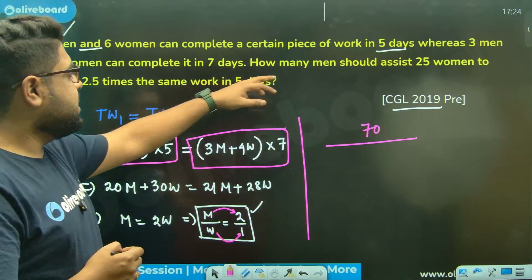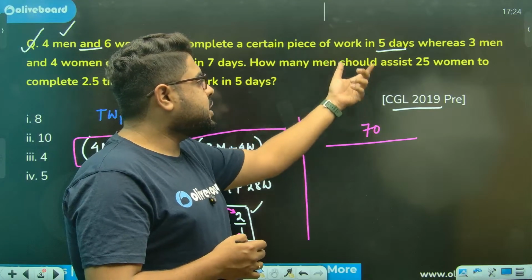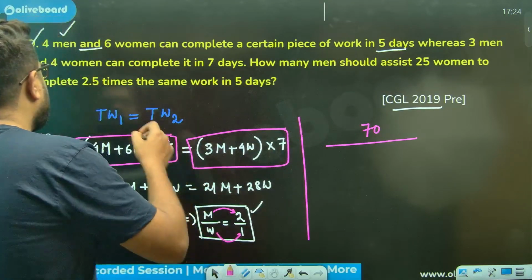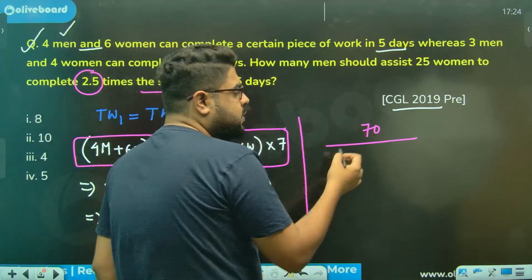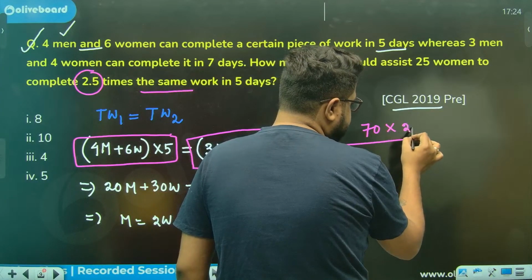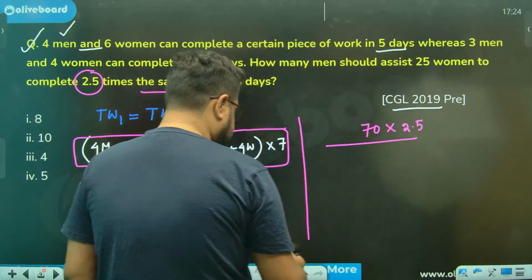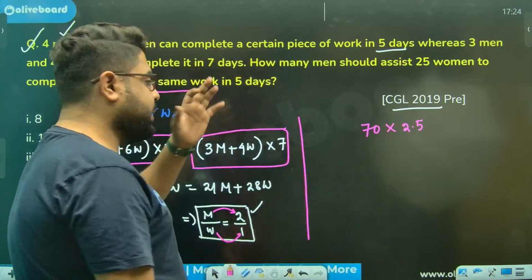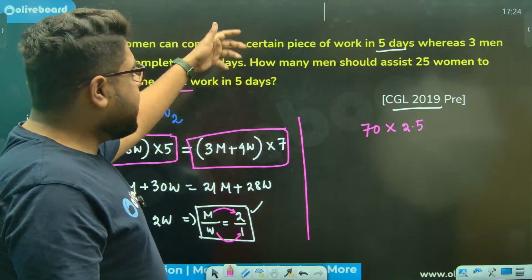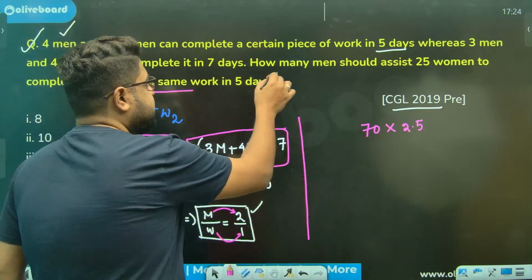Now, who will complete this? How many men should assist 25 women to complete 2.5 times of the same work? So this is the total work, 2.5 times of the same work, sir. I need to do this much. In how many days? In 5 days.